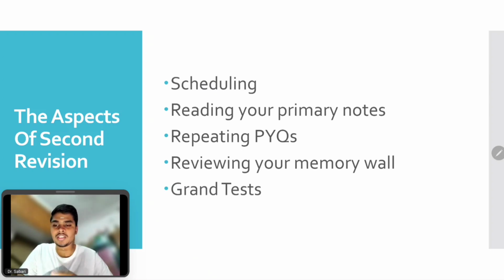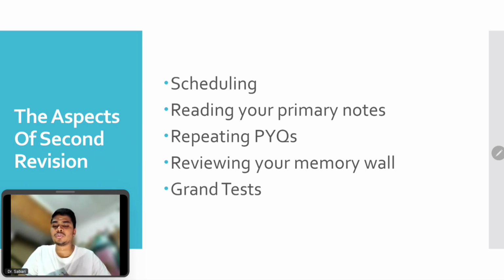So we are going to see the aspects of second revision. What are all the things that are going to take place in your second revision? So first thing is scheduling. As I said, for first revision, scheduling is going to be a difficult task, but we have discussed in detail how to schedule in our first revision. So in our second revision, we are going to schedule in such a way that the whole second revision will take place in 1.5 to 2 months maximum. That's how we are going to schedule your second revision.